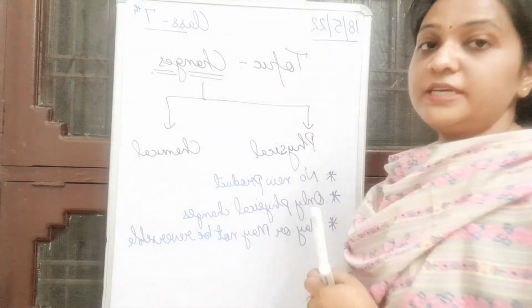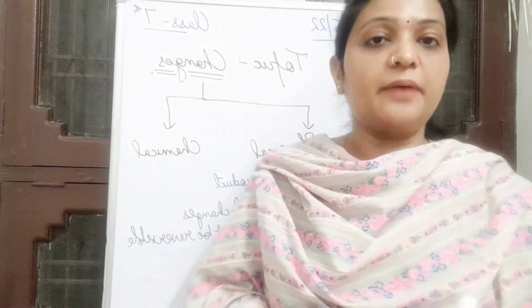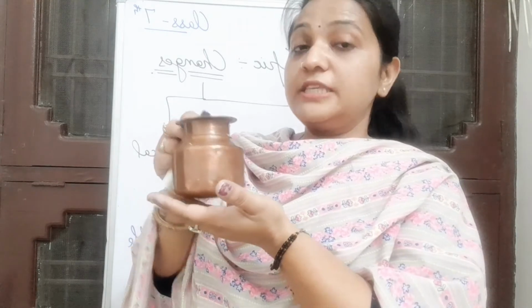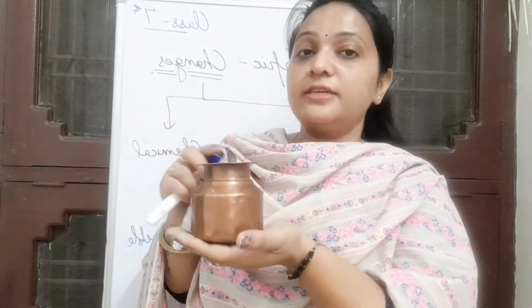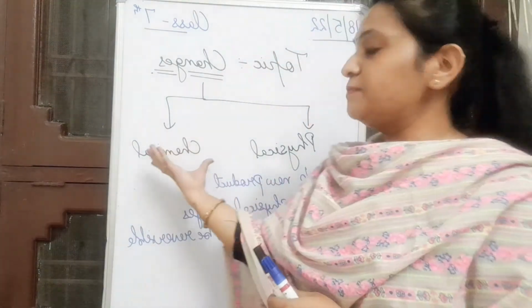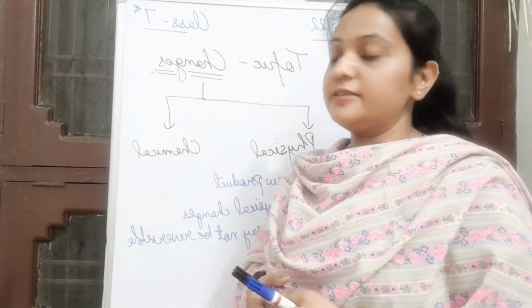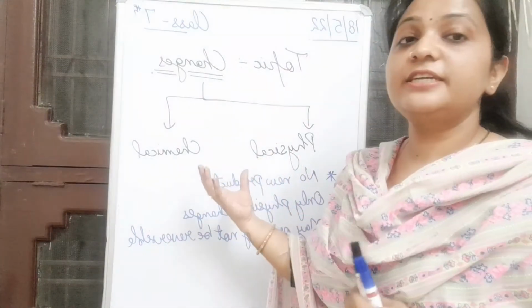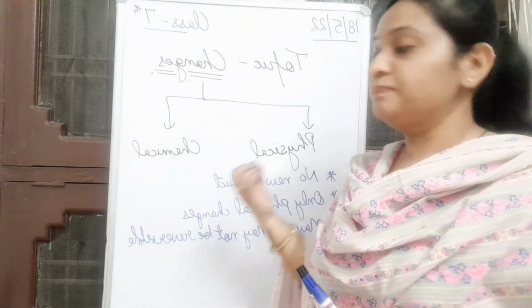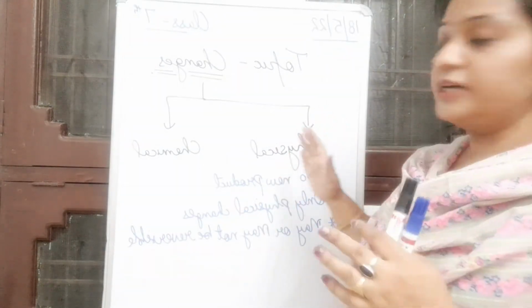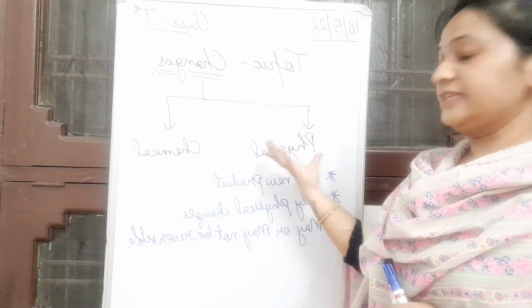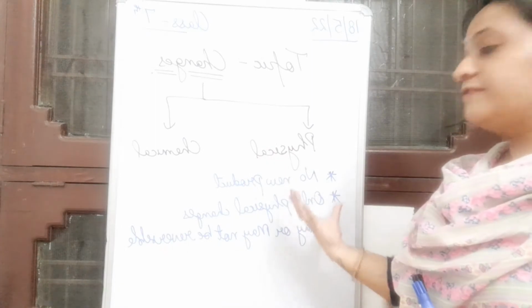In chemical changes, I have shown you the example of this copper utensil, which is usually used in our temples, right? So we are left with this part. We will discuss in another class and study in detail what chemical changes are and what their properties are. So we have covered the topic of what changes are, their classification, and the properties of physical changes.